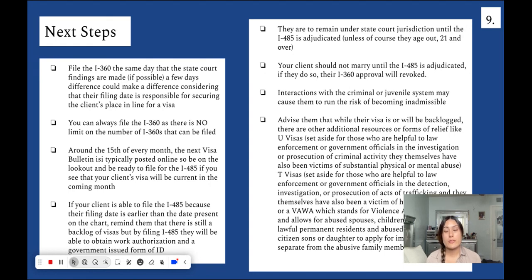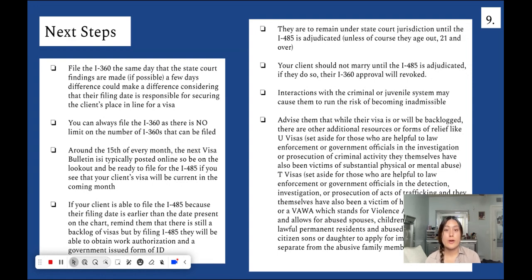And remember, there is no limit on the number of I-360s that can be filed. They can consistently keep on filing, checking back to the visa bulletin, and just waiting. And I know it is a long wait game, but try to file as soon as you can. Around the 15th of every month, the next visa bulletin is typically posted online, so be on the lookout and be ready to file the I-485 if you see that your client's visa will be current in the coming month. So it's a constant waiting game, but just keep on checking back, file the I-360 consistently, and check back to the visa bulletin every month if you can.